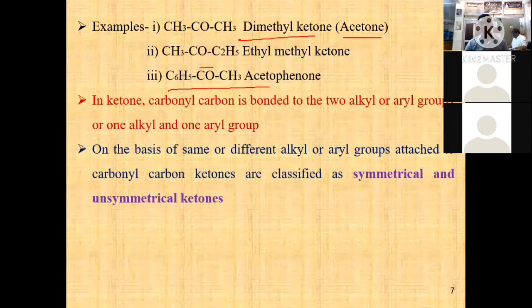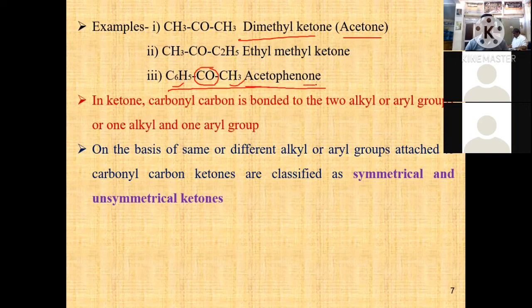Here the carbonyl compound is directly coordinated with one methyl group and one aromatic or aryl group, hence it is named acetophenone. Phenone means phenyl, and the ONE part contains the C double bond O group.